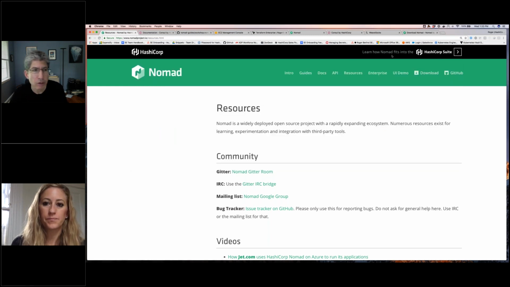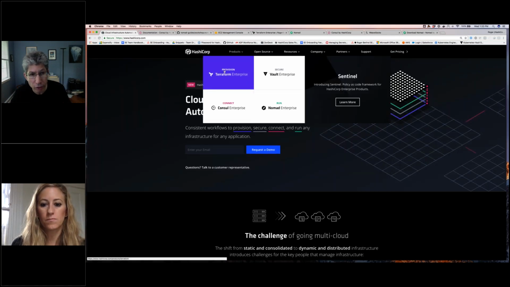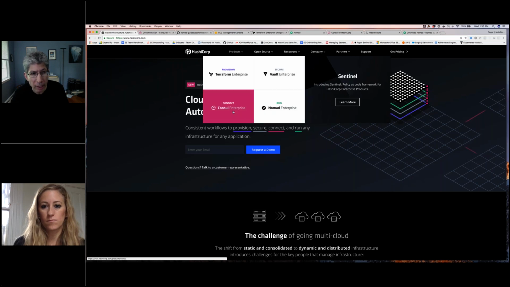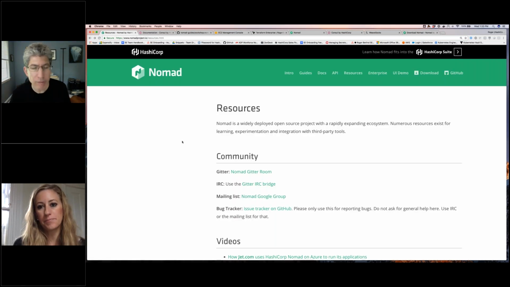So, that's over on the primary website, right? We have our enterprise products, in which we also see that there's enterprise versions, commercial versions of Terraform, Vault, Nomad, and Consul. But in any case, yes, you can mix and match. If you end up needing an enterprise product, maybe you need Vault Enterprise or Terraform Enterprise for one reason, but you're willing to use Nomad open source, that's fine.